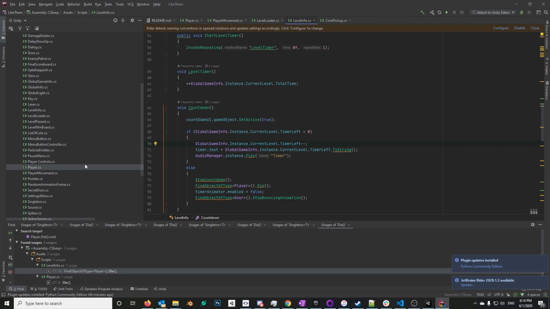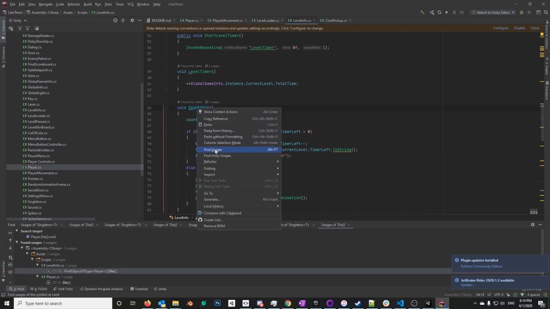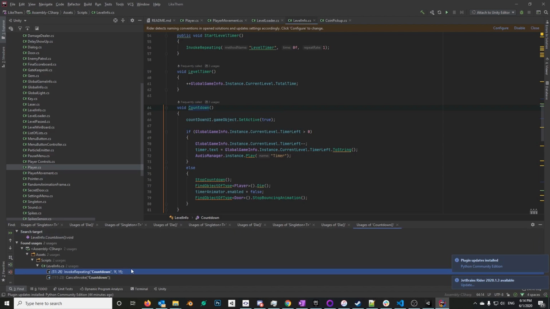And for determining features, all you need is the find usages feature in your IDE. Then you kind of piece together, okay, what calls what, and then you could figure out how to build this feature yourself in whatever game you're making.